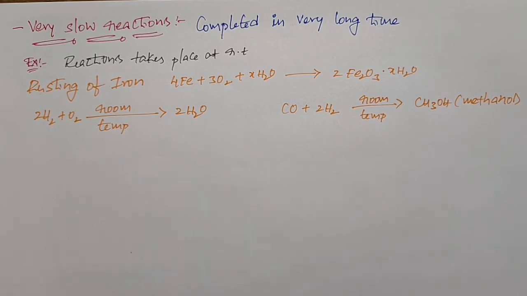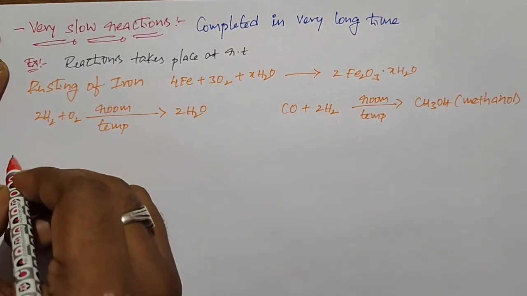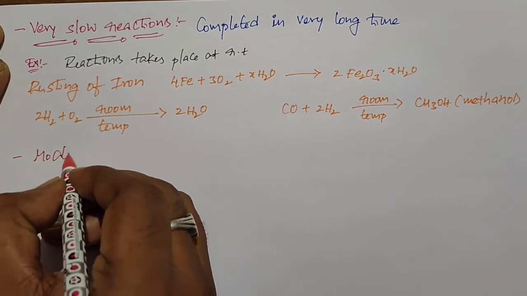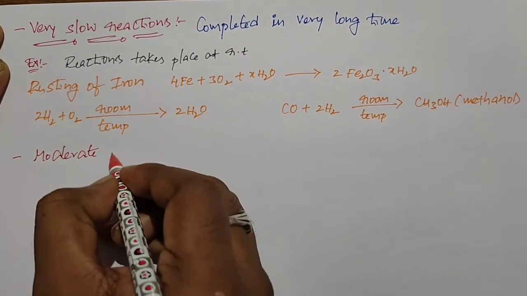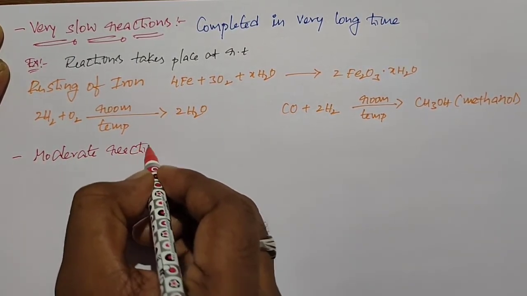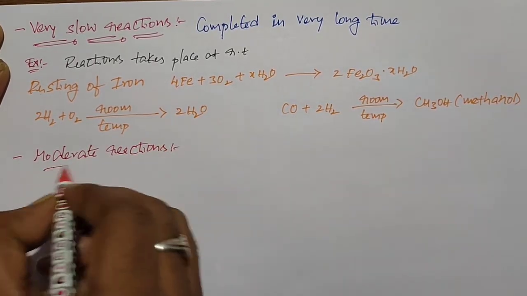The third type of reaction is moderate reactions. What are moderate reactions?